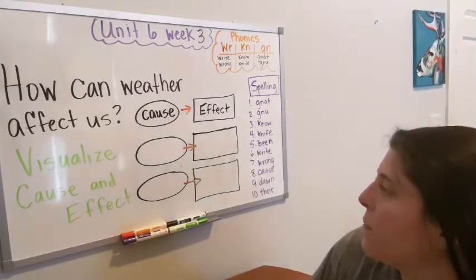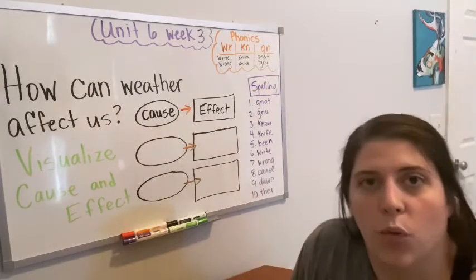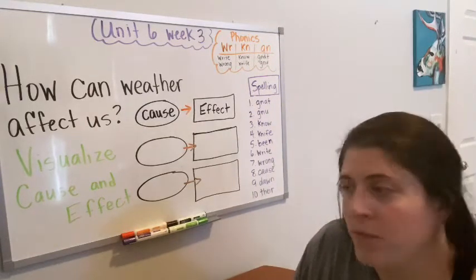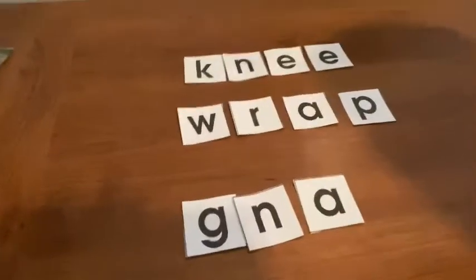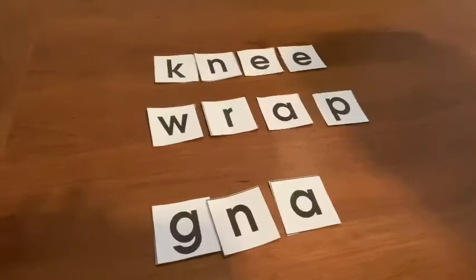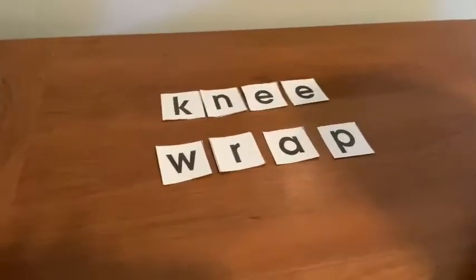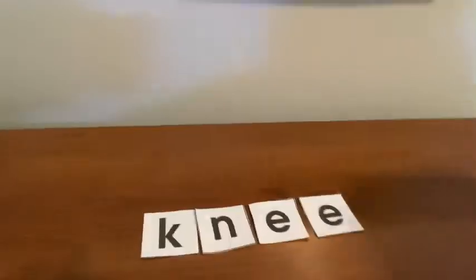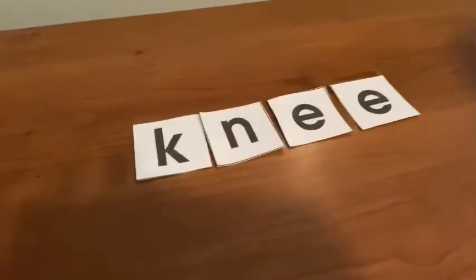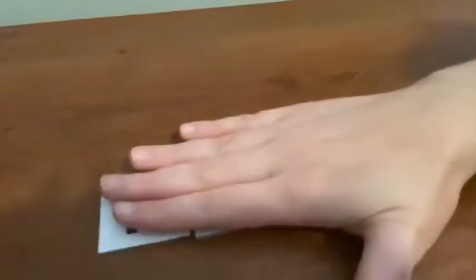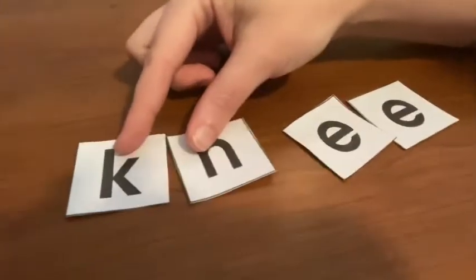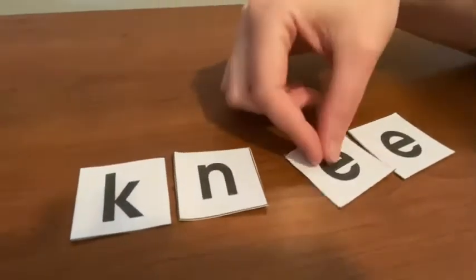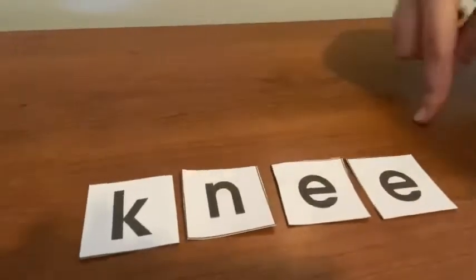Now, I want to take a quick moment to look at some more of our ghost letter words, okay? I'm going to bring you down here and let you take a look. I have some more ghost letter words here, and I want you to take a look at them. Let's look at our first one. Bring it down just a little bit so you can see. So we have our KN that says N. Then we have E, knee.